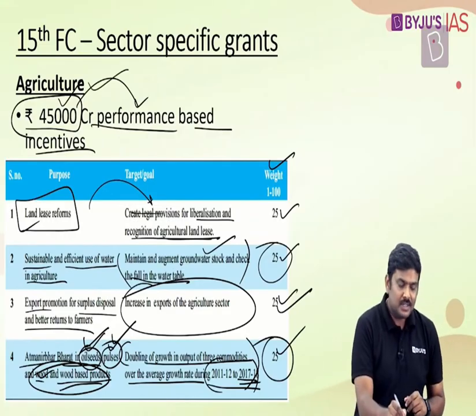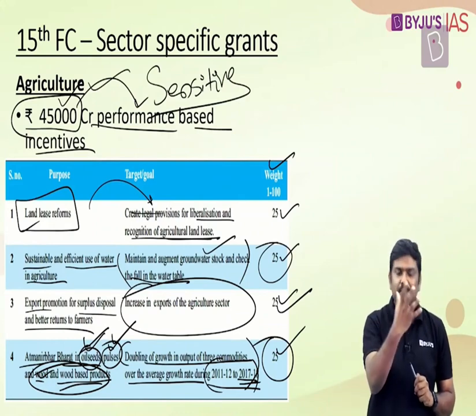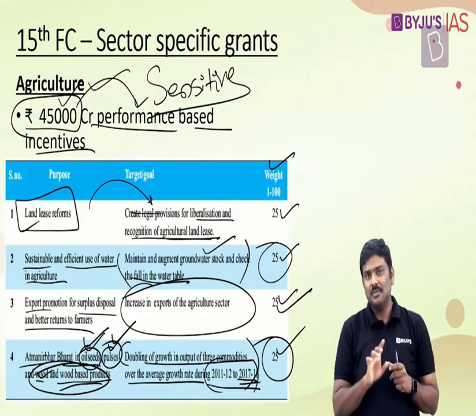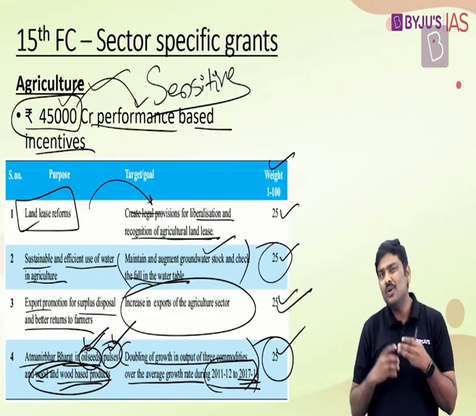Having said that, understand this, agriculture sector is a very sensitive matter. Here is the issue. Yes, 45,000 crore is a very huge amount in the agriculture sector, but please understand, agriculture sector is a very sensitive matter. Case in point is the recent farmer protest with respect to the acts which have been introduced by the central government in the agriculture sector itself. This has been mentioned even in the Finance Commission that the particular reforms will basically add to the total investment, will add to employment generation, will add to the revenue earning capacity of the farmers.